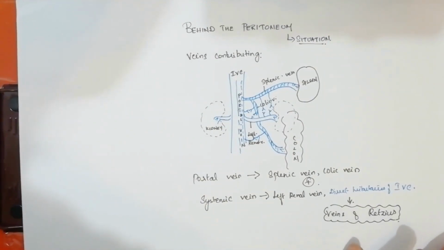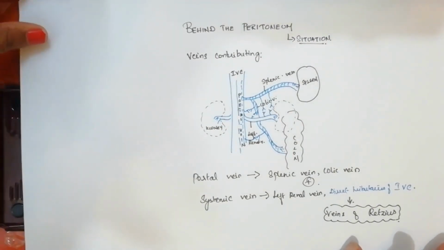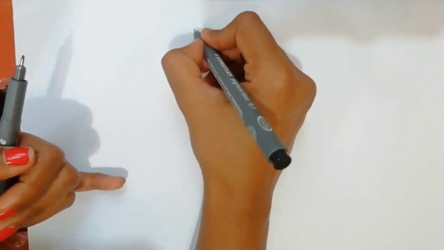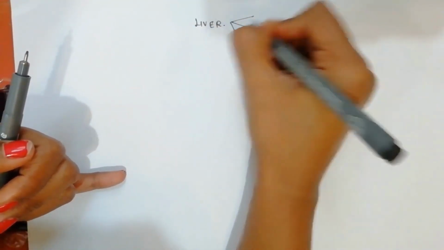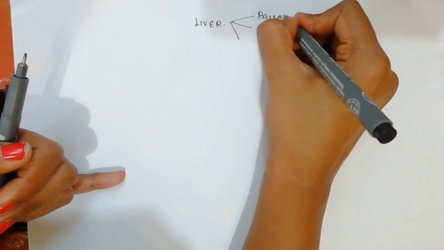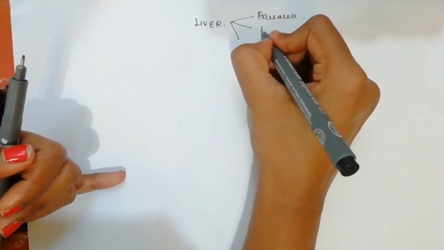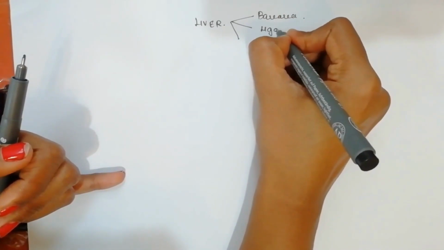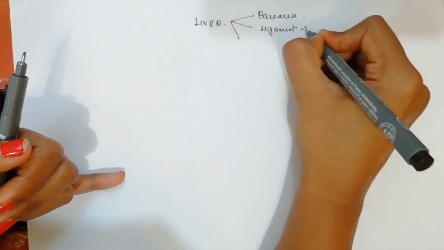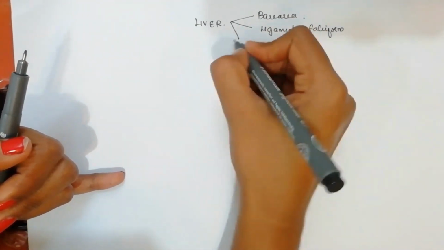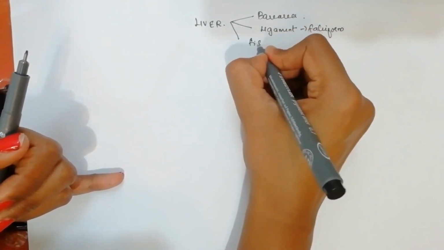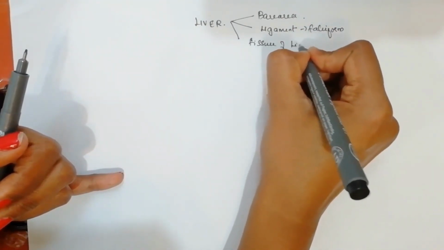Now we will move on to the next anastomosis. In the liver, we have 3 types of anastomosis happening. So we are going to see the 3 anastomoses in the liver. One is in the bare area, another one in the falciform ligament, and another one at the fissure of ligamentum venosum.